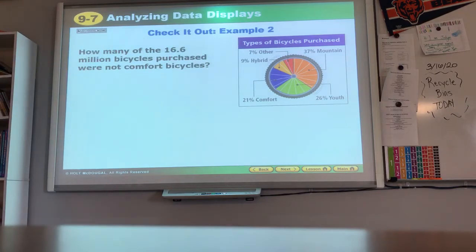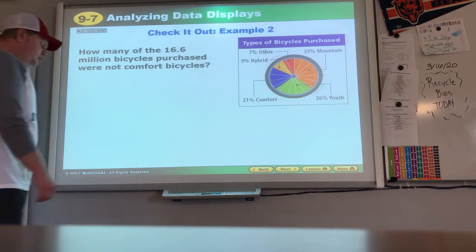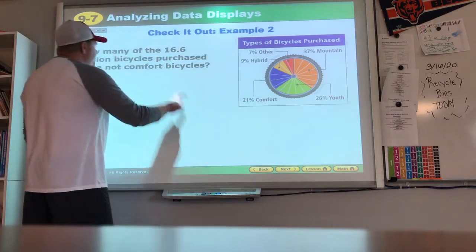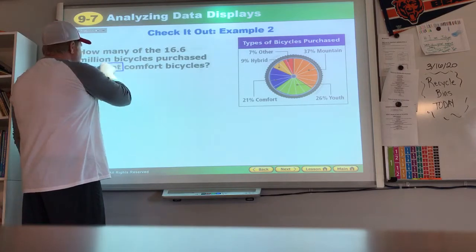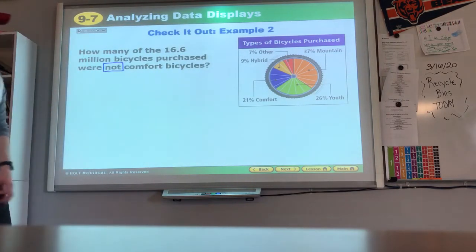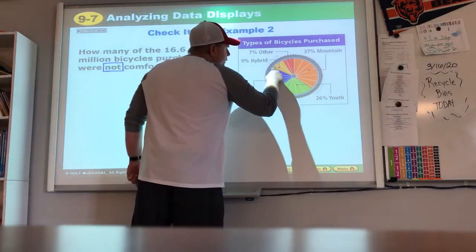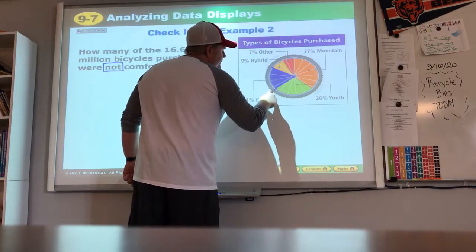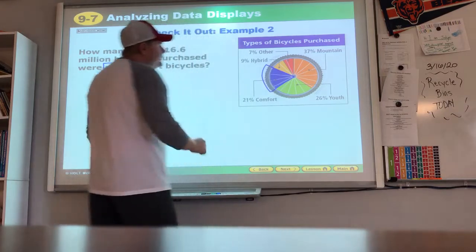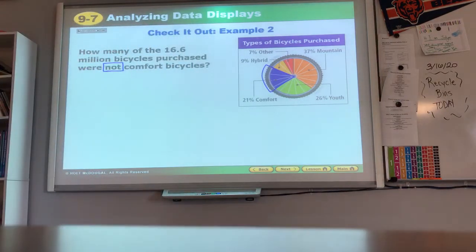So how many of the 16.6 million bicycles purchased were not comfort bikes? Ooh, there's a big word in there that really is pretty small. Not. Okay. So, we're not comfort bikes. Well, I can do one of two things.